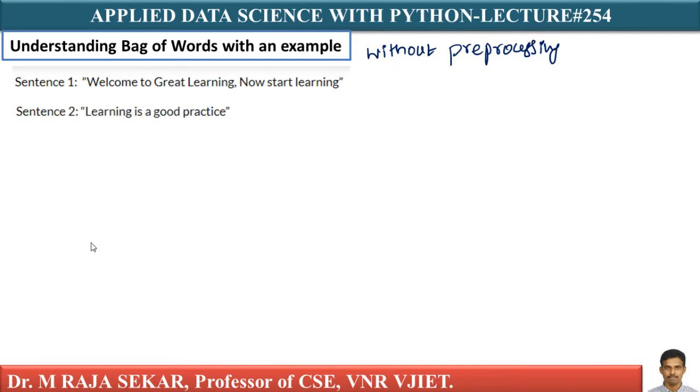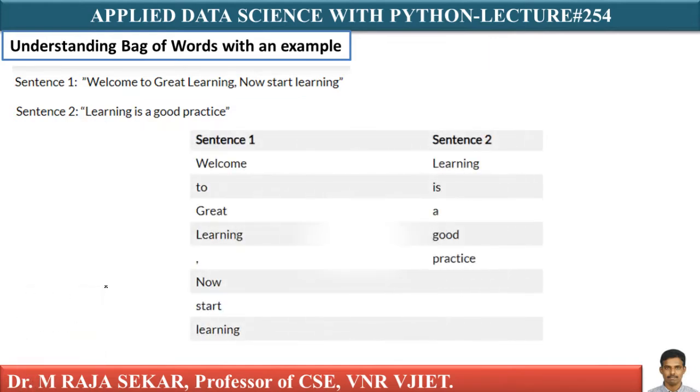Just see, I have two sentences. Sentence one is, "Welcome to Great Learning. Now start learning." Sentence two is, "Learning is a good practice." Now we will try to understand how the bag of words algorithm works on this. What I have to do is go through all the words in the text and make a list of all words in our model vocabulary.